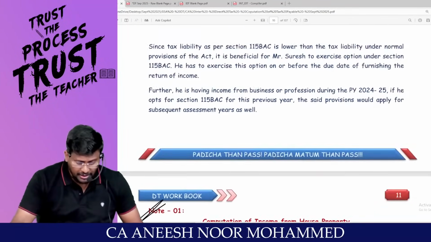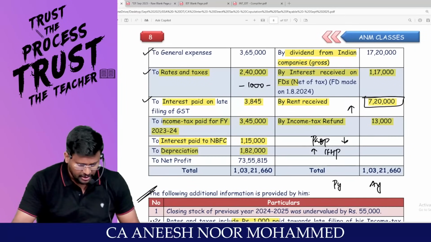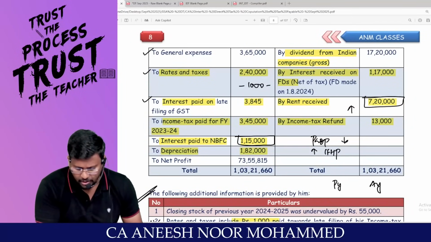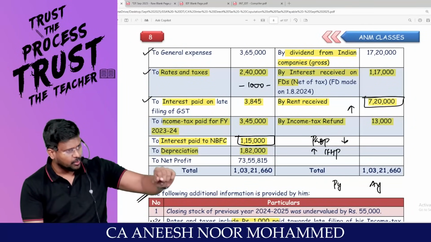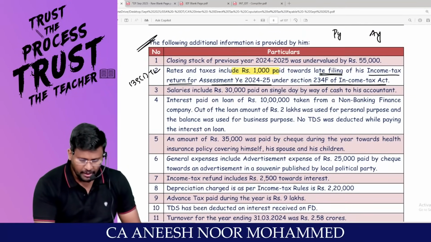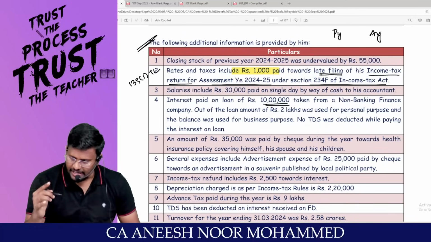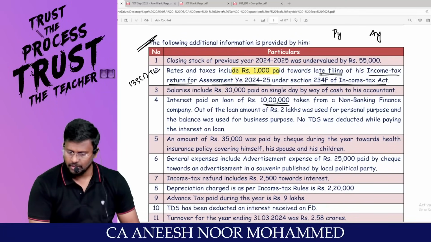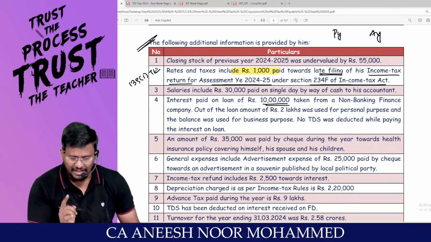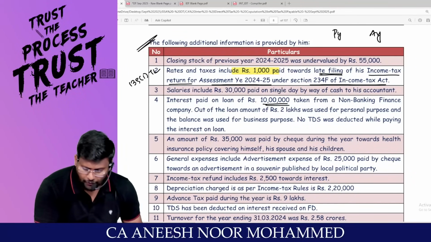What is the total interest on capital debited to the P&L account? Total interest on capital debited to the P&L account is 1,15,000. This 1,15,000 is by taking some loan. Are you all really with me? Come on, man. Interest paid on loan of how many lakh? Taken from NBFC. So, interest paid on a loan of rupees 10 lakh taken from NBFC.